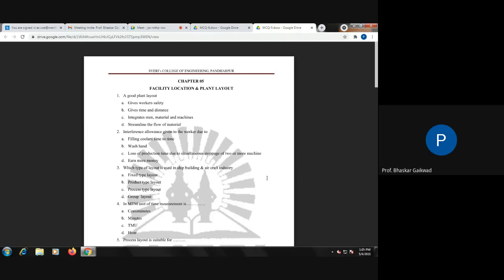A good plant layout gives worker safety, saves time and distance, integrates man, material and machines, and streamlines the flow of materials.